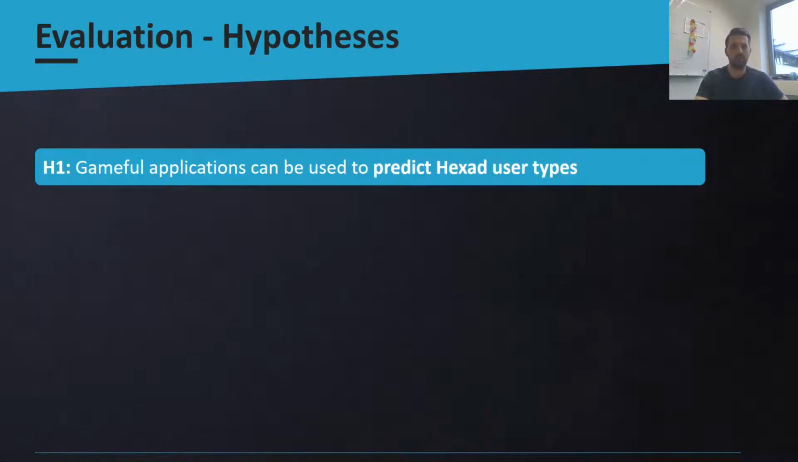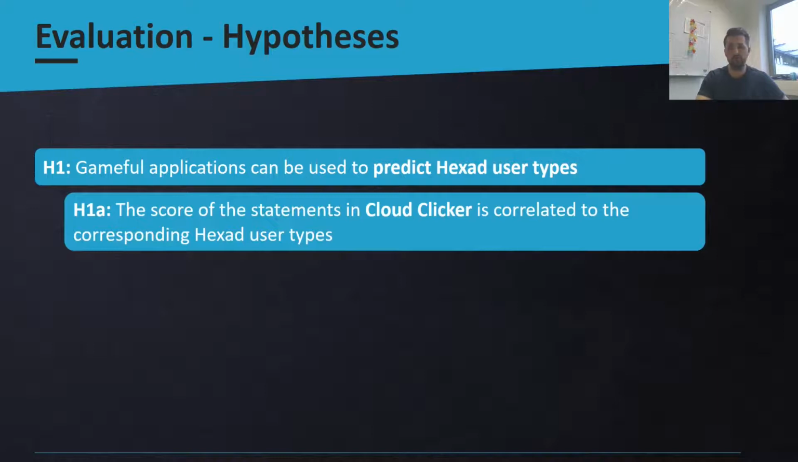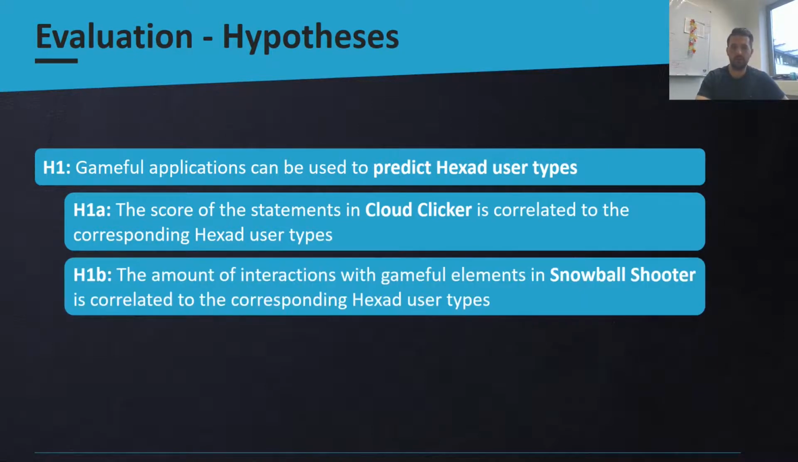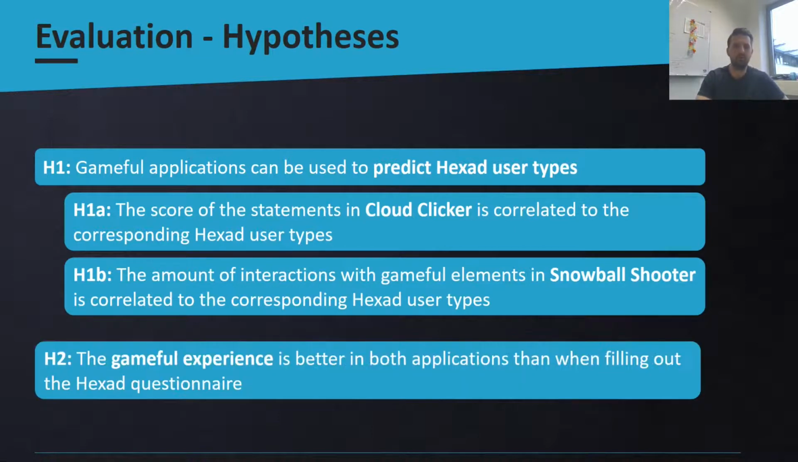We hypothesized that the Gameful applications can both be used to predict Hexad user types, or more specifically, that the score of the statements in Cloud Clicker is correlated to the Hexad user type, and that the amount of interactions with the Gameful elements in Snowball Shooter is correlated to the corresponding Hexad user types. And secondly, we expected that the Gameful experience is better in both applications than when filling out the Hexad questionnaire.